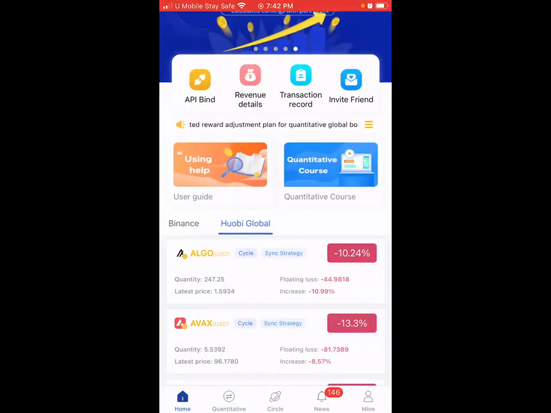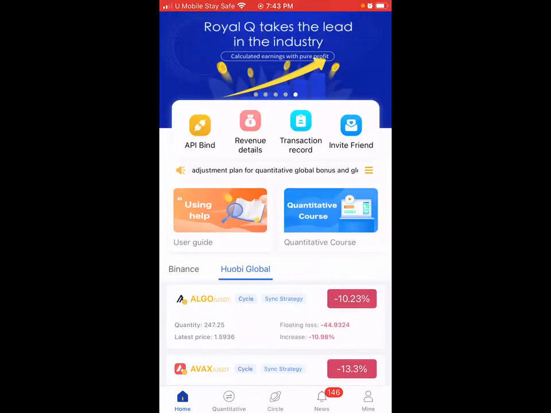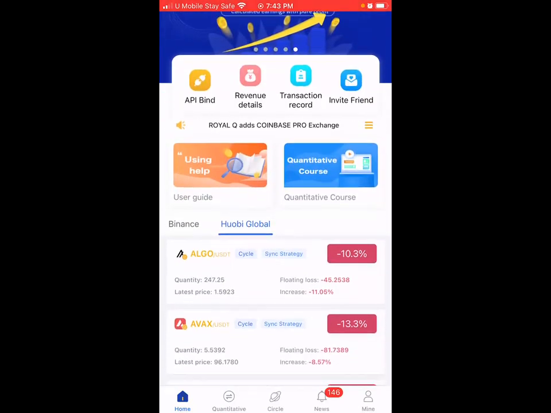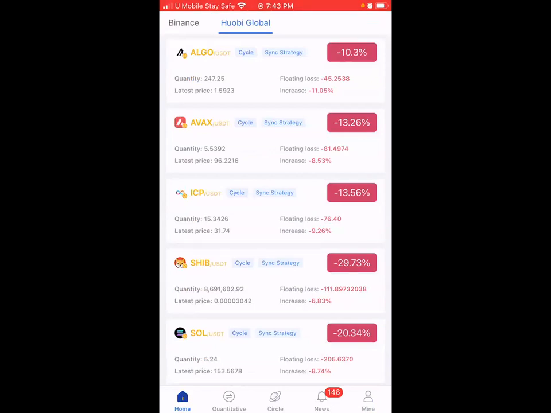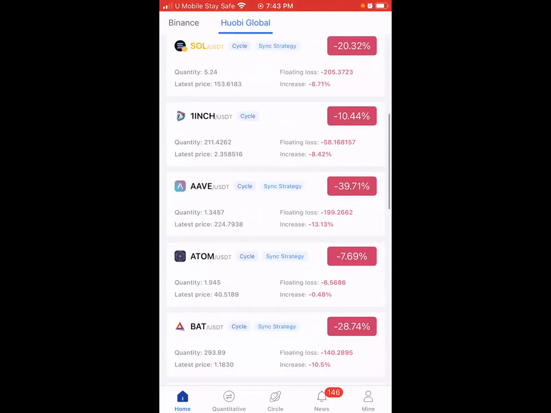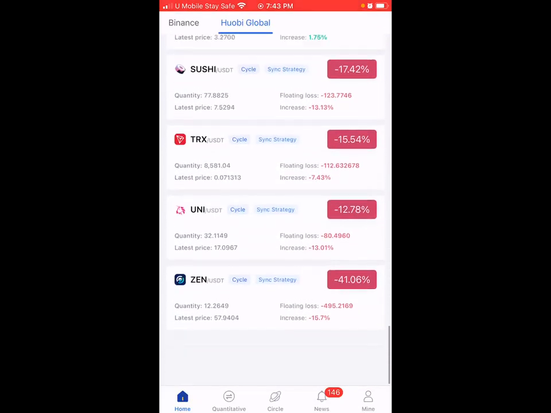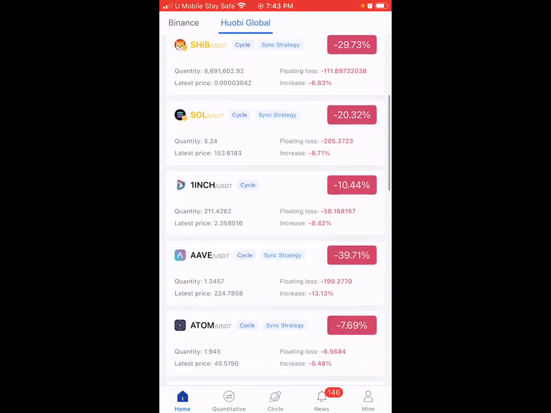Now, this little instrument called RoyuQ is small but amazing and powerful. Right now I'm going to show you, if you purchase this bot newly, most people, when they buy this bot, copy thread or do their thread settings, which I have already made available in my YouTube videos. You can do your manual thread setting, or you can go ahead and copy thread. Just like you see on the screen, this particular bot is copying thread, and you could see about one market that is not copying thread, which is 1inch.